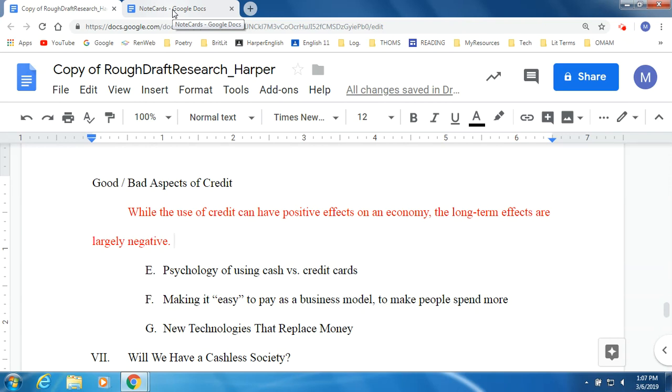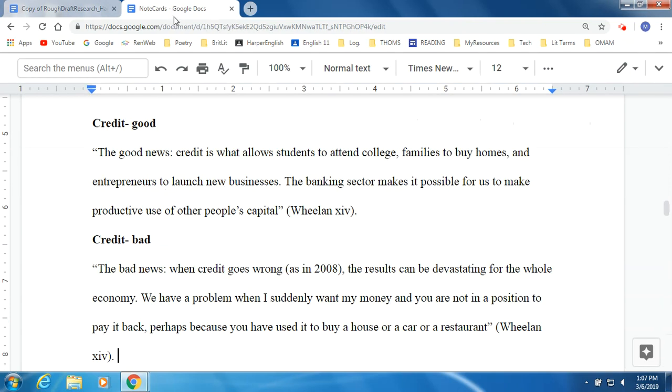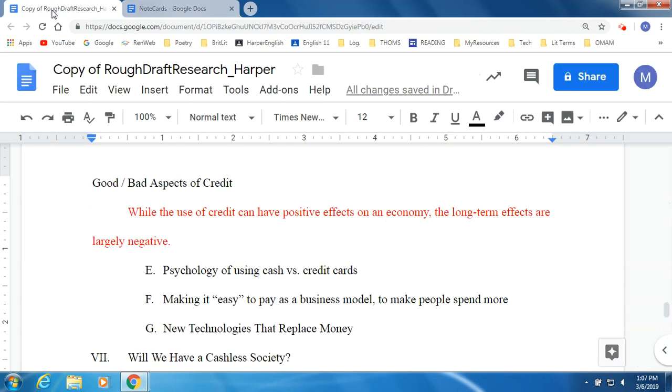Let's see what I've got in my note cards. I'm going to click over to my note card tab. Here I've got a quote about the good aspects of credit, and then my second note card is the bad aspects of credit. So I'm going to incorporate both of those. They're both quotes, and I've got my source right here listed with my parenthetical. The first thing I'll do is bring in this first quote about the good things about credit. So let's paste that in.